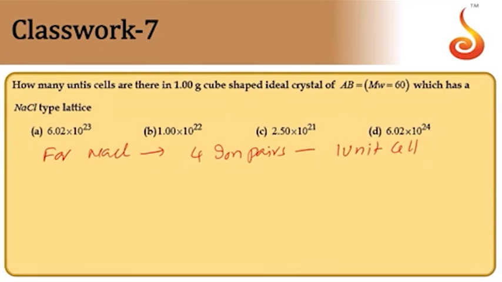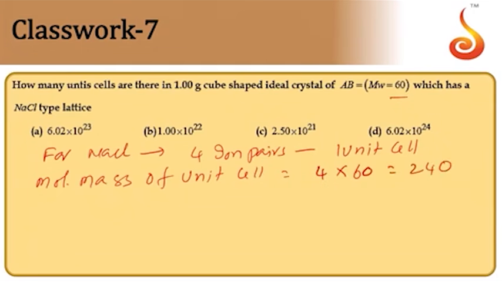Therefore, the molar mass of unit cell will be equal to 4 into 60, which is equal to 240. The molar mass of unit cell is 240.